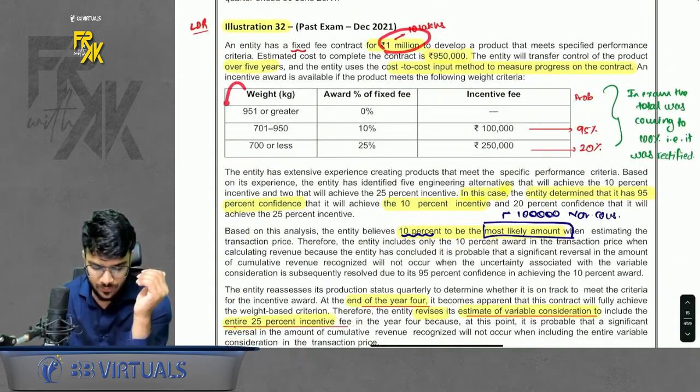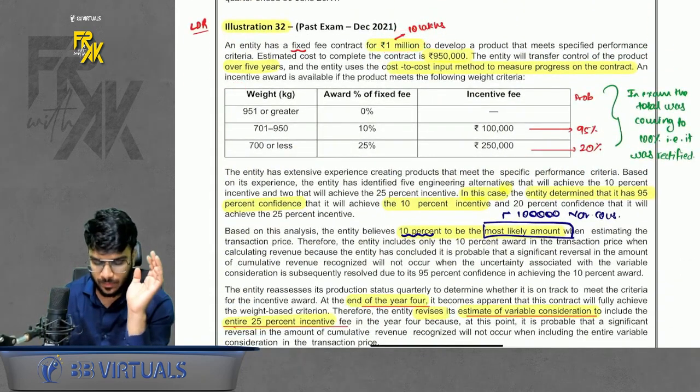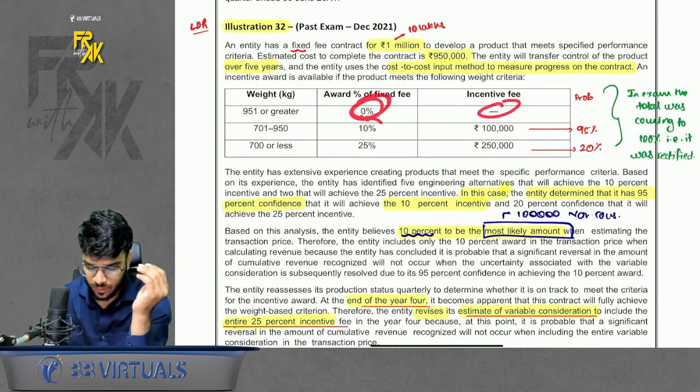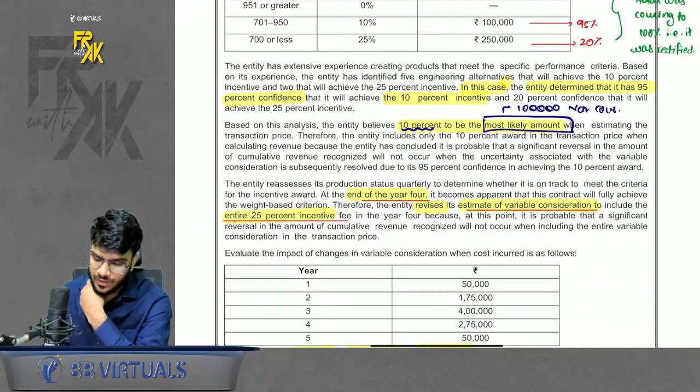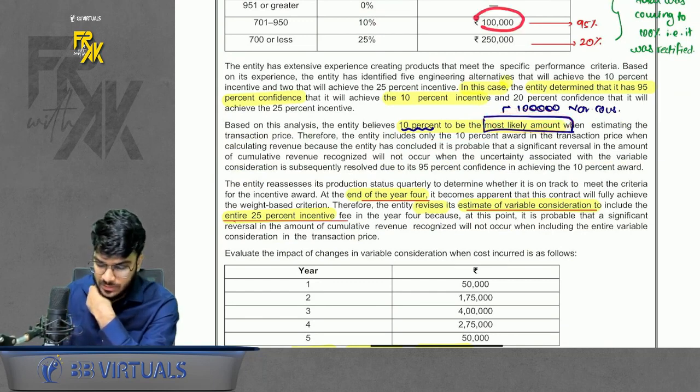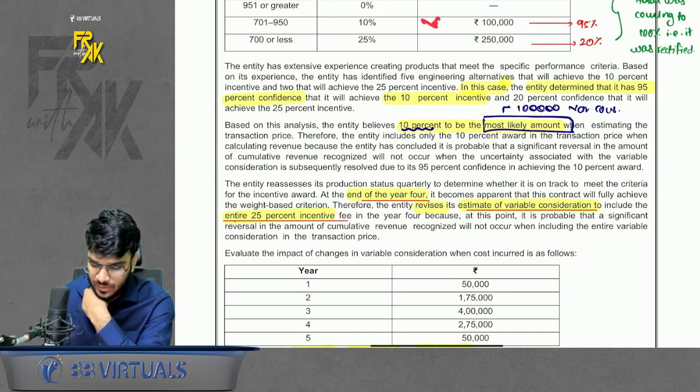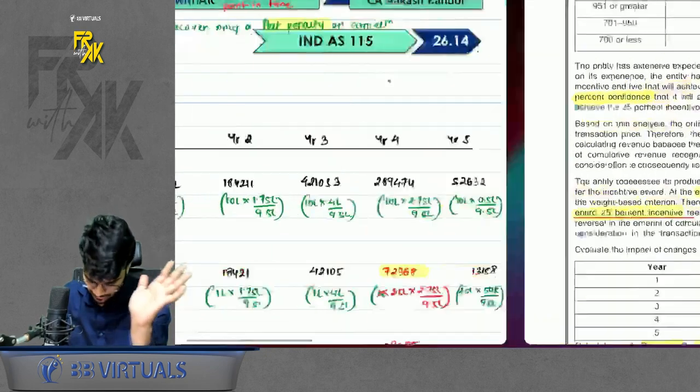Apart from that, we also had a variable fee. Okay. It was variable. If you achieve this much, then no incentive. If you achieve this much, 1 lakh incentive. If you achieve this much, 2.5 lakh incentive. Now the standard says that we are going to use the most likely amount method. And initially the most likely amount is 10%. So variable consideration as of now is going to be 1 lakh. So how will you account for this? Please have a look here.